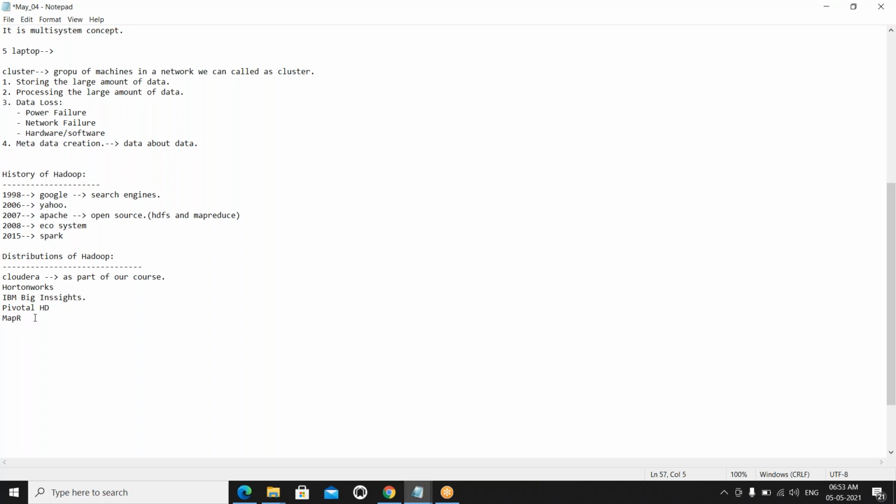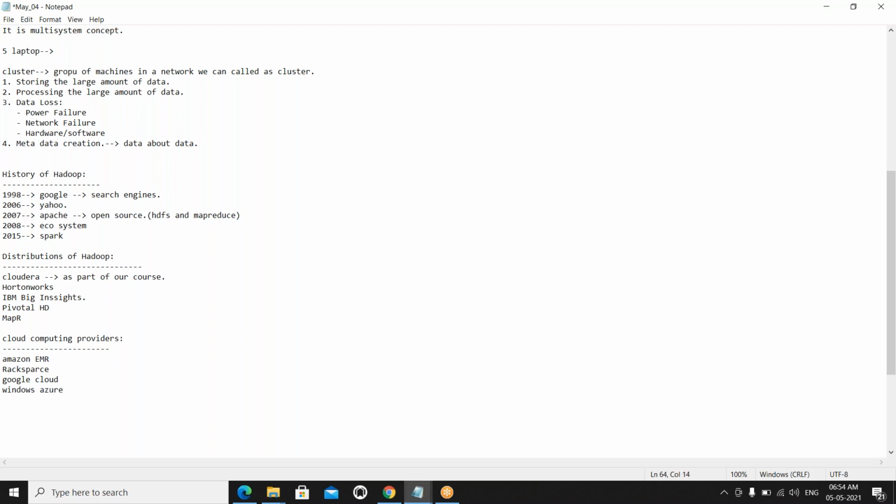And also we have cloud computing. Nowadays some companies are using cloud computing. What are the cloud computing providers? Amazon EMR, Rackspace, Google Cloud, and Windows Azure.